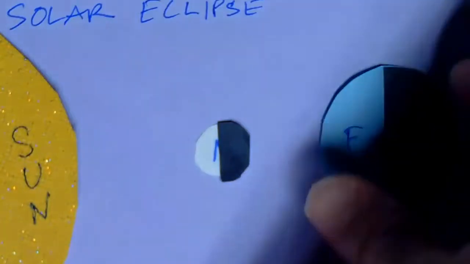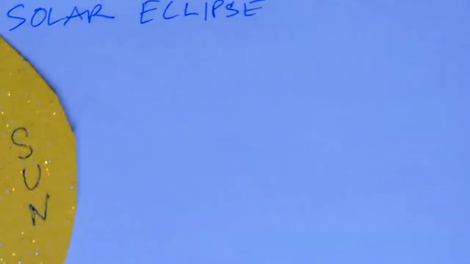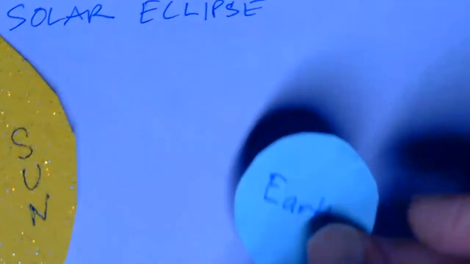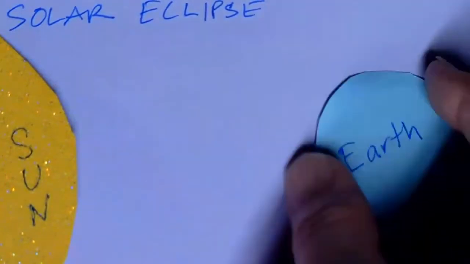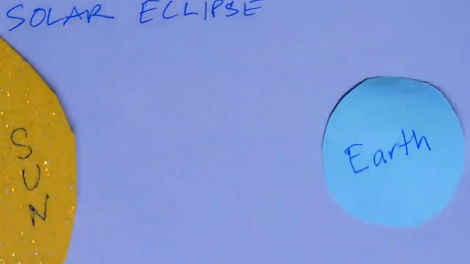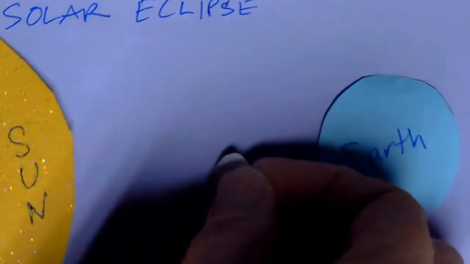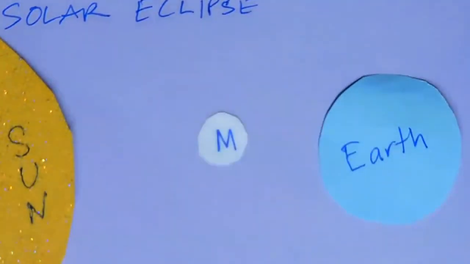A solar eclipse. Now let's remember that the sun is the center of our solar system, and then we have the planets orbiting outside. And then we know that Earth also has a moon that orbits it. And we've been learning about the phases of the moon.